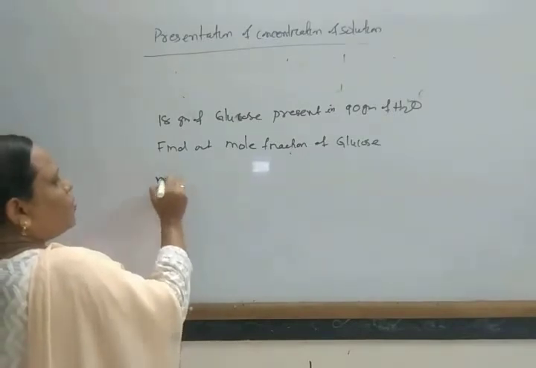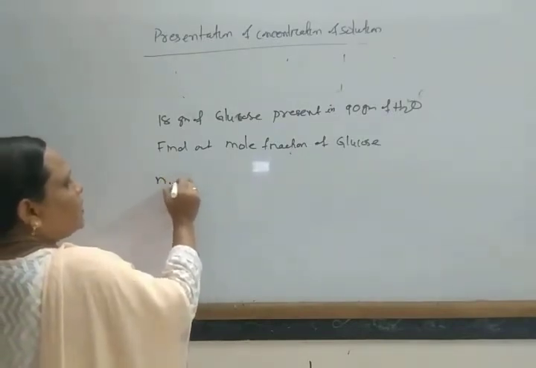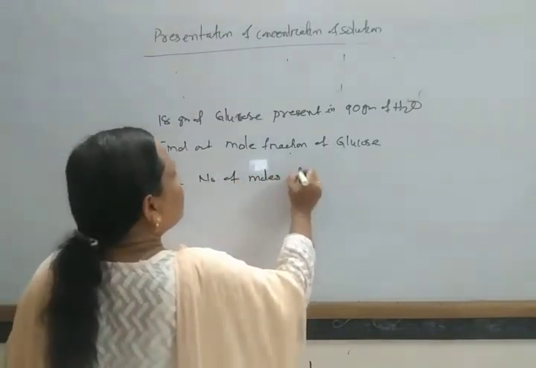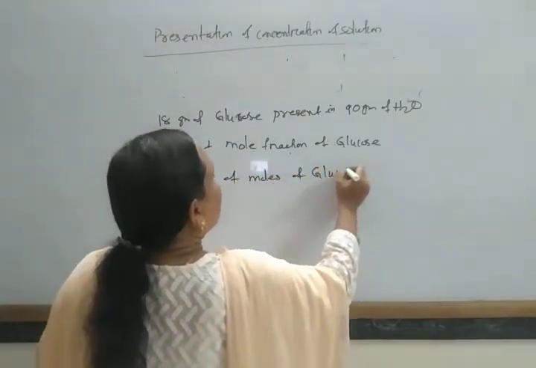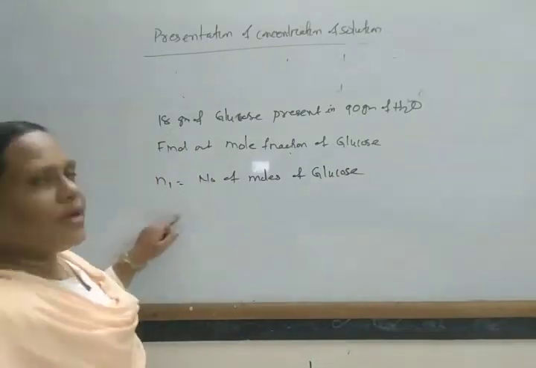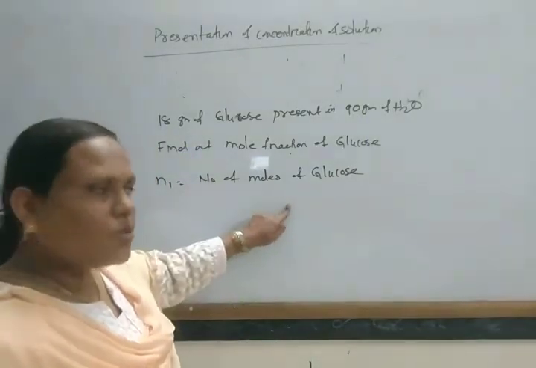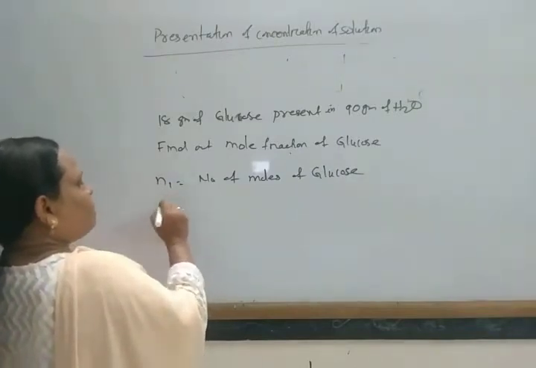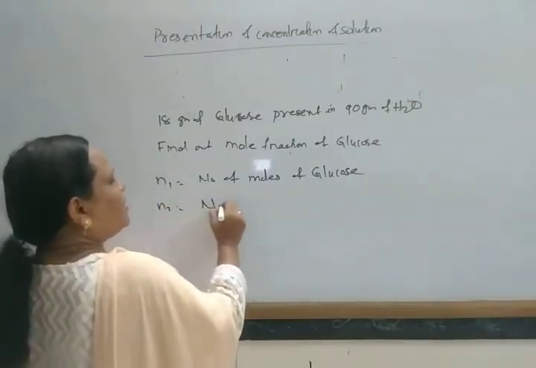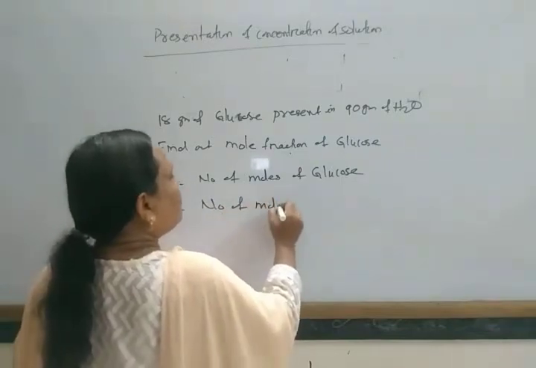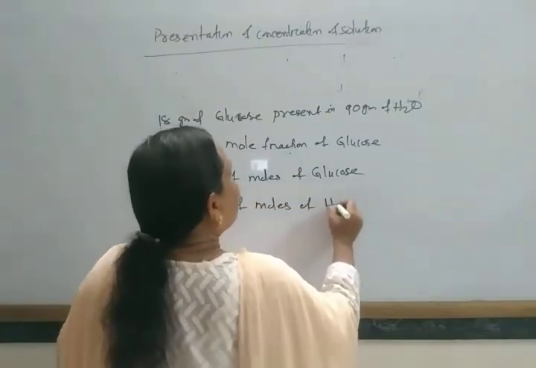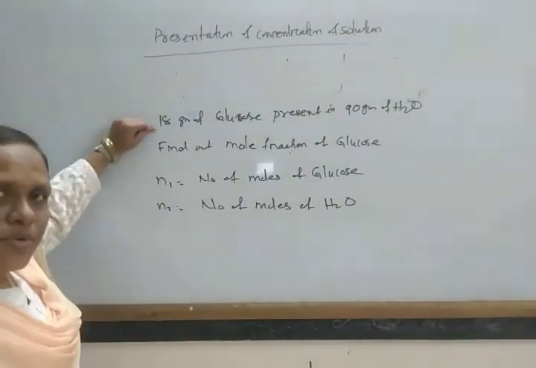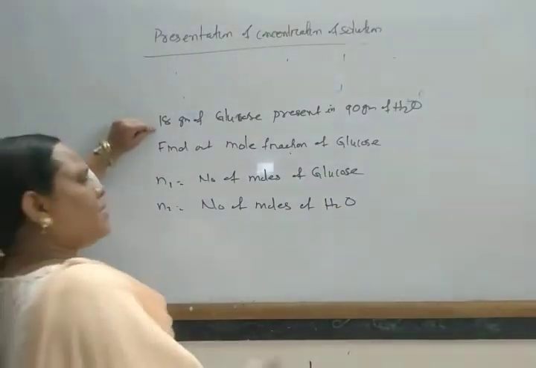So number of moles of glucose. Suppose N1 is the number of moles of glucose, and N2 is the number of moles of water. Okay, so how to find out the number of moles? Weight of the substance divided by molecular mass.